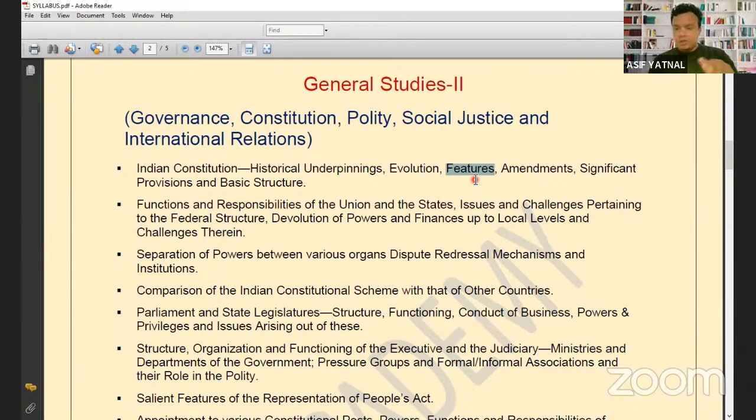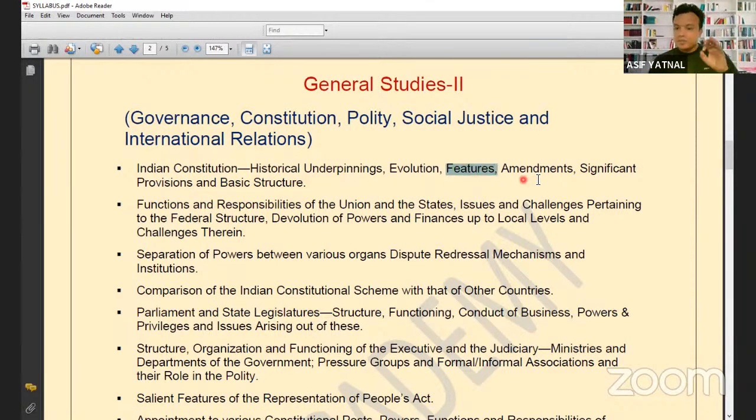Out of the 10 to 12 features, around 5 to 6 features will have debate and discussion going on in the newspaper and media. And out of that 5 to 6, you will write 1 or 2 features. The UPSC will ask the question. So you need to have in hand the features and issues associated with the features which were in the news.